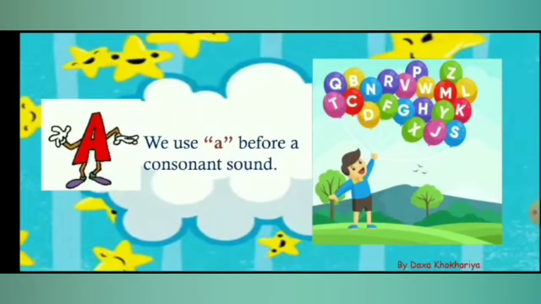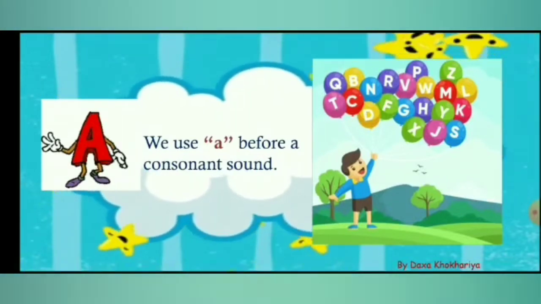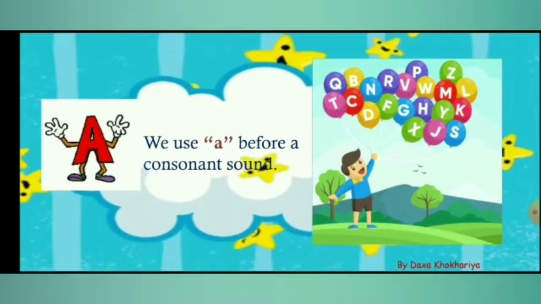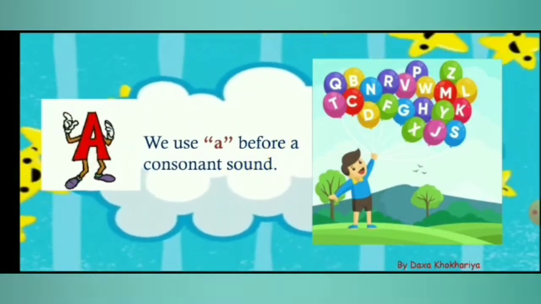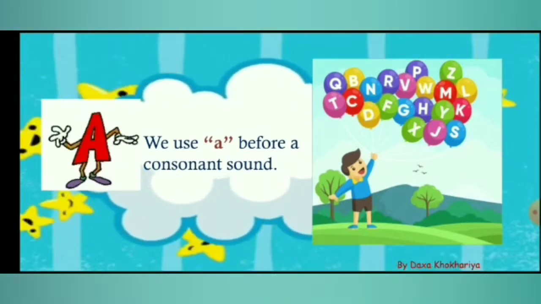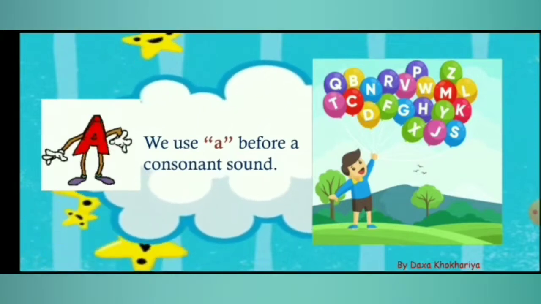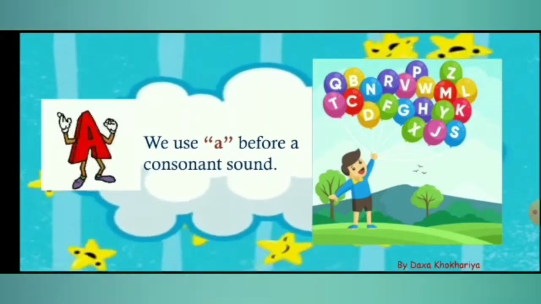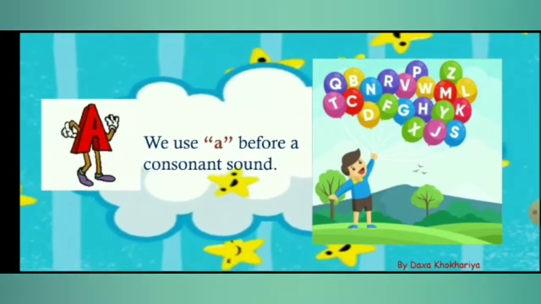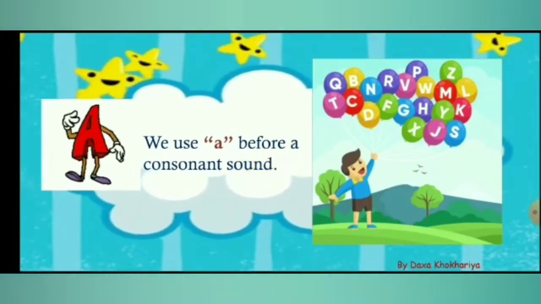Now here A is dancing because A is the article A. We use A before a consonant sound. Now what is a consonant sound? Consonant sounds means the letters T, Q, B, C, N, D, R, F, V, P, W, G, H, X, Z, M, L, Y, K, J, S are consonant sound alphabets.